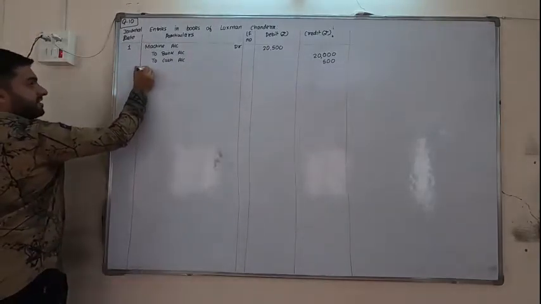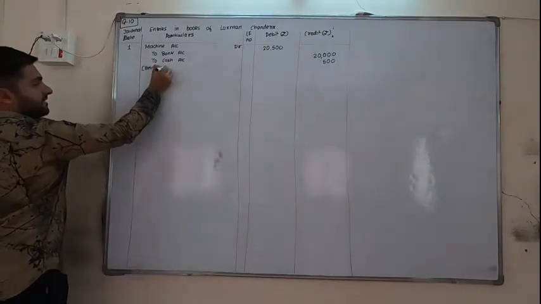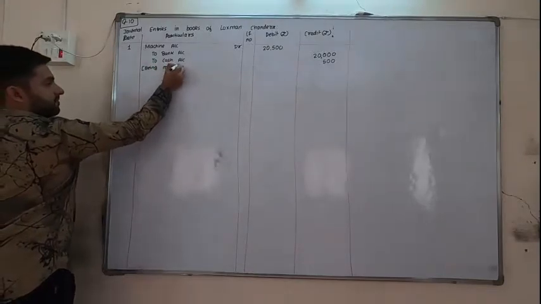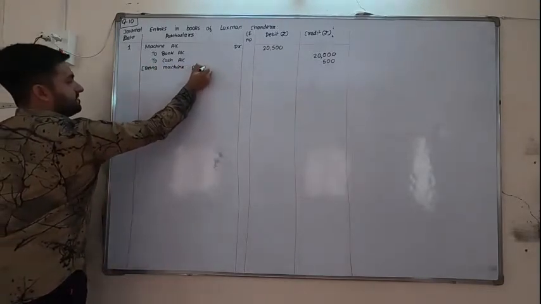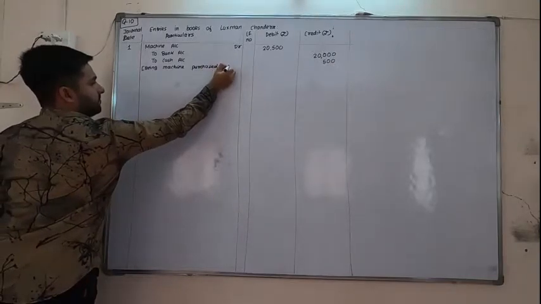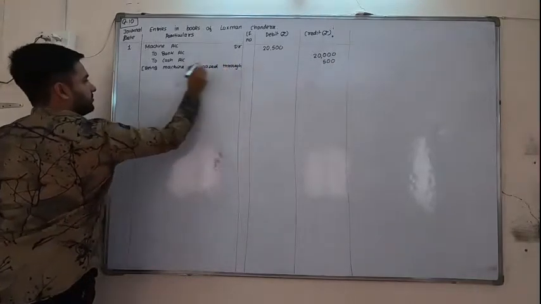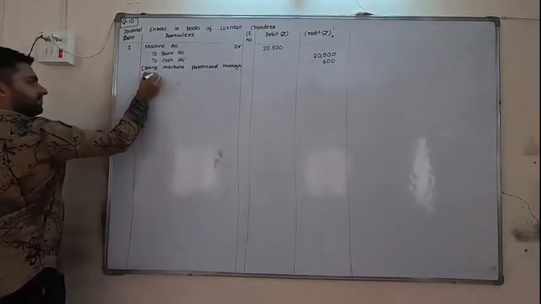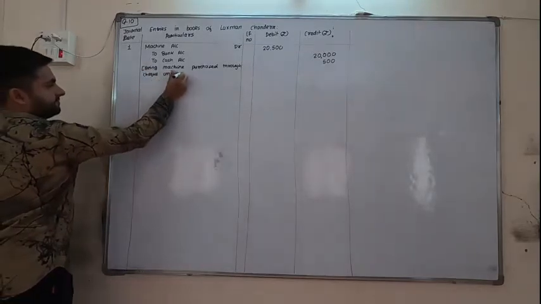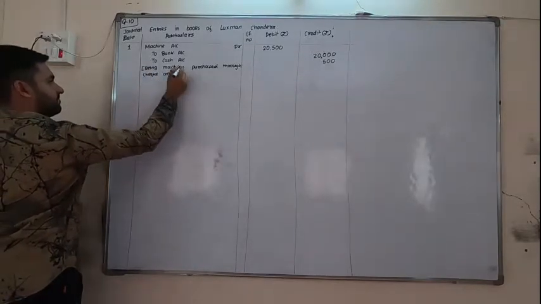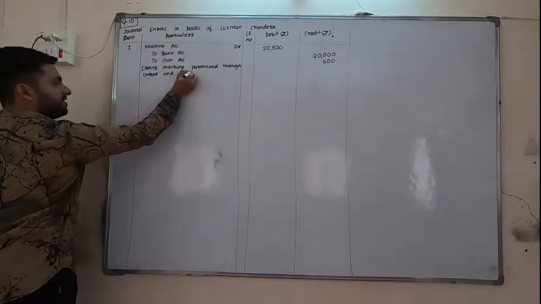B. Here we can mention everything. Machine purchased through check, and whichever expense we have incurred, that we have to mention here.